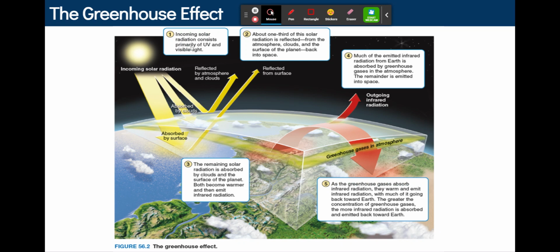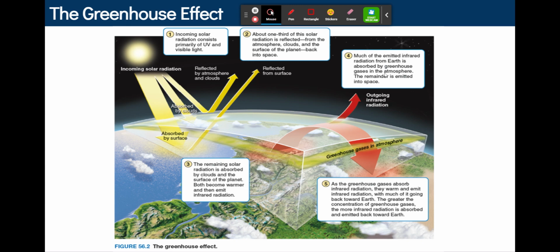So here's what I just talked about. Incoming solar radiation consists primarily of UV and visible light. It comes in, goes to the atmosphere, gets absorbed by different kinds of surfaces depending on their albedo, and also reflected. About 1/3 of the solar radiation is reflected from the atmosphere, clouds, and the surface of the planet back into space. The remaining solar radiation is absorbed by clouds and the surface of the planet, both becoming warmer and emitting infrared radiation.